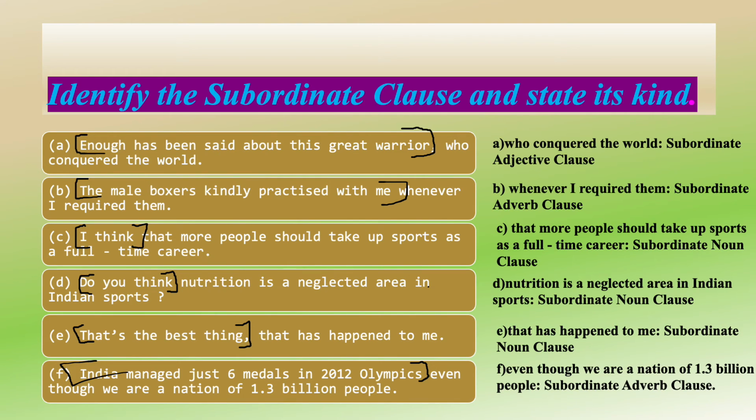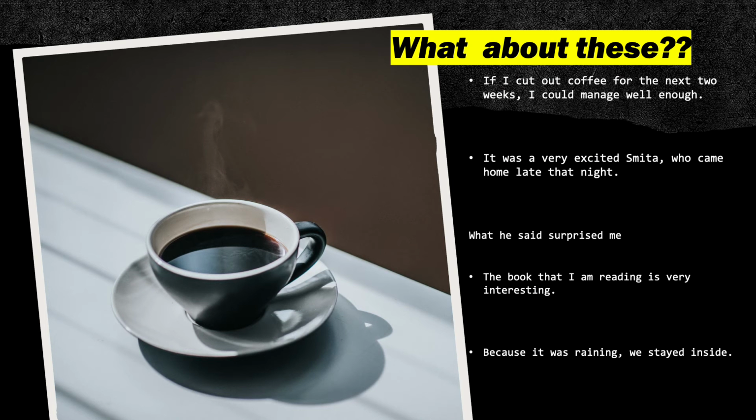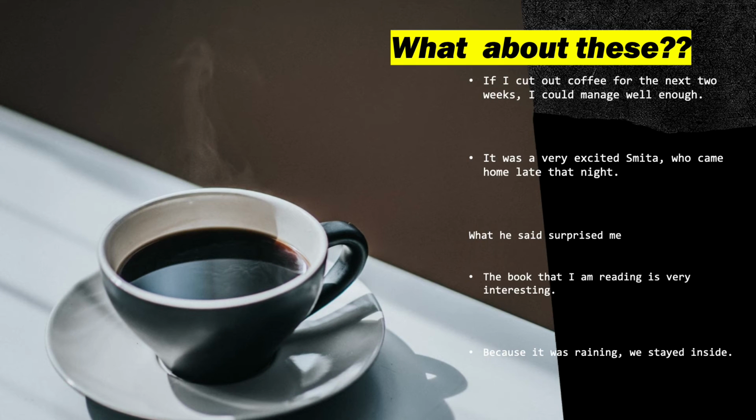Let's look out for more examples. What about these examples? First one: If I cut out coffee for the next 2 weeks, I could manage well enough. So here, the word if is used. So if I cut out coffee for the next 2 weeks would be the subordinate clause. And I could manage well enough would be the main clause. Here it is subordinate adverb clause.